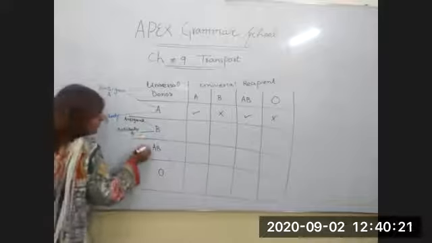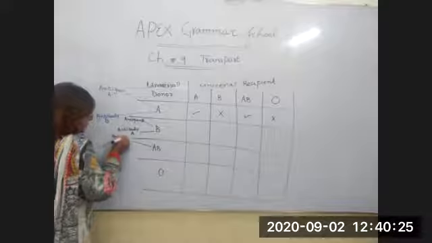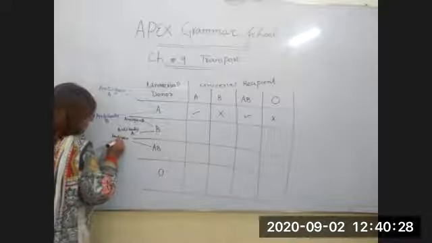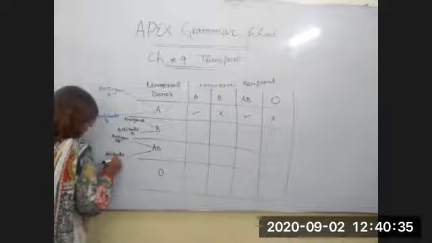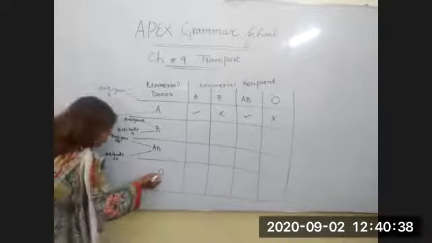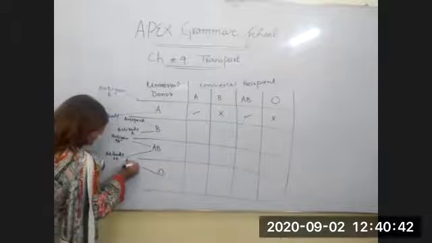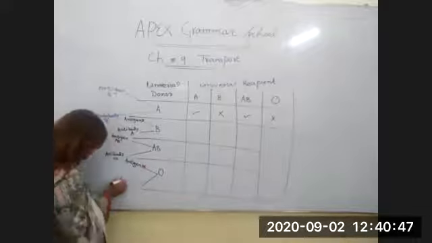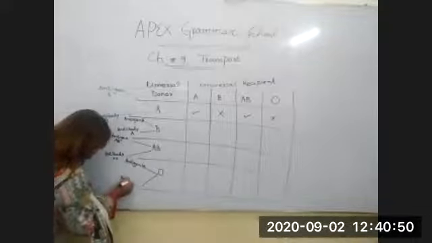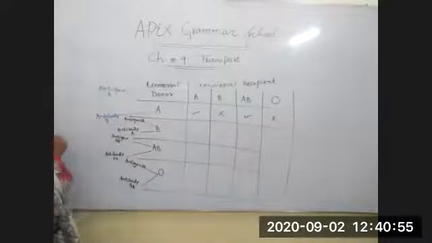If we talk about AB, it has antigen AB, and both antibodies are absent. If we talk about O, it has both antigens absent, and antibodies A and B are both present in blood group O.